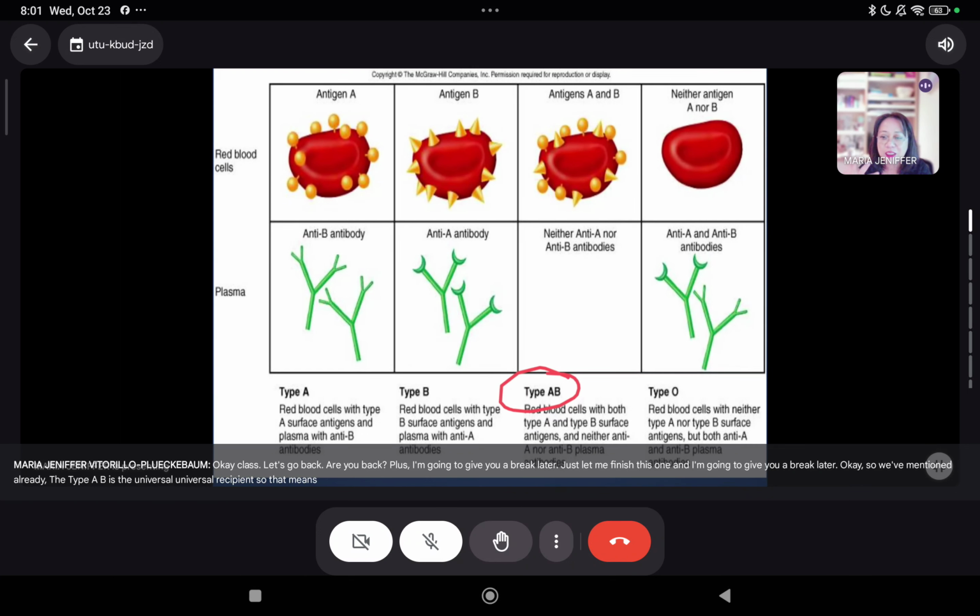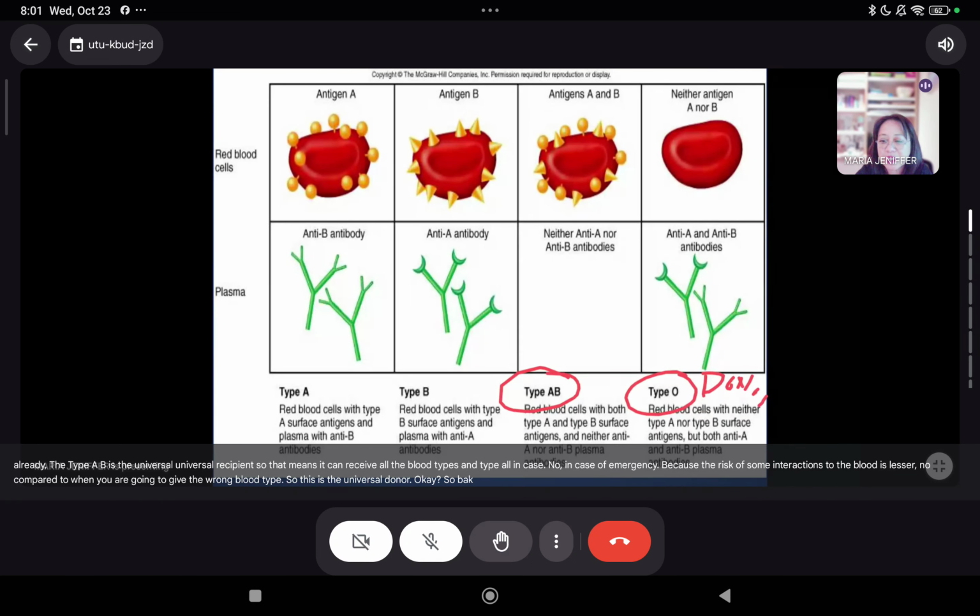recipient. So that means it can receive all the blood types. And type O, in case of emergency, because the risk of some reactions to the blood is lesser compared to when you are going to give the wrong blood type. So this is the universal donor.